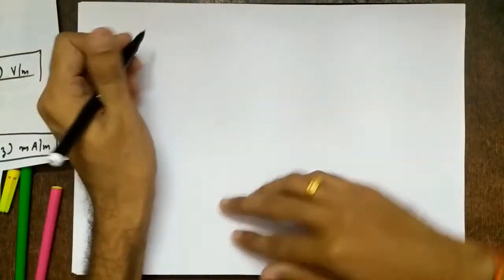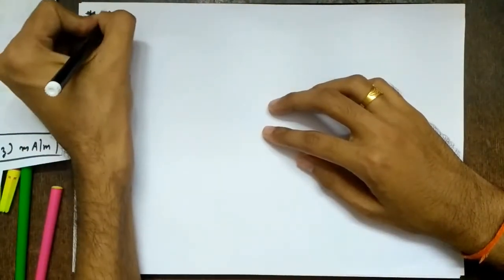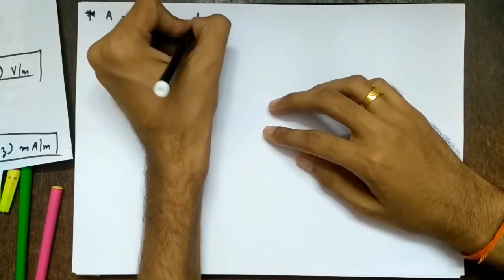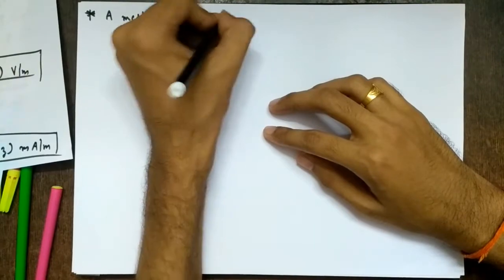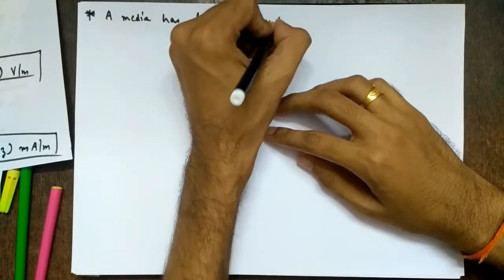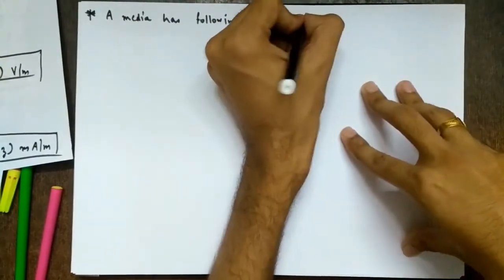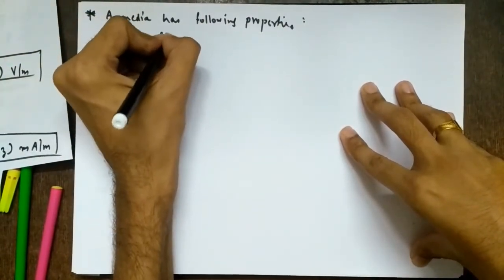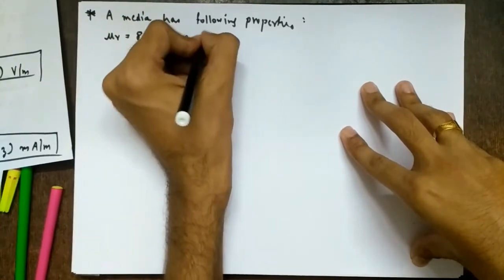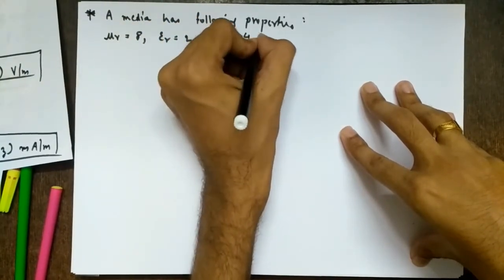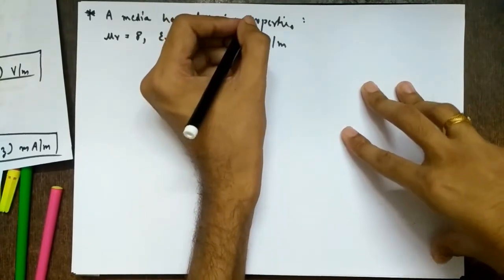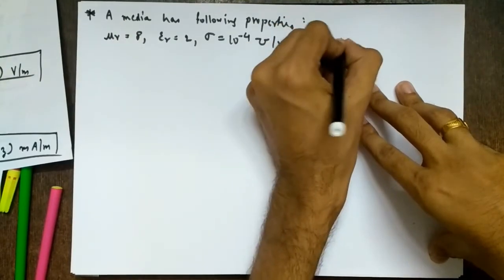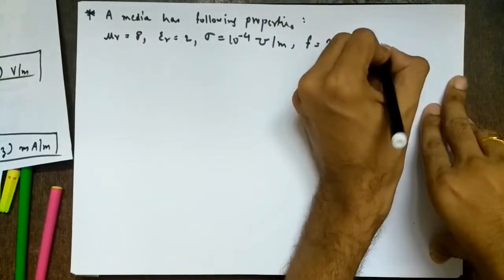I'll write it. It is a small question. A medium has the following properties: mu r equal to 8, epsilon r equal to 2, sigma equal to 10 raised to minus 4 mho per meter, and frequency is 2 gigahertz. Find